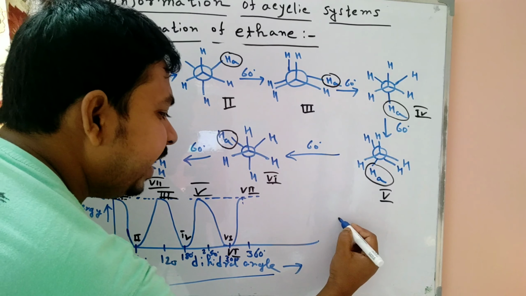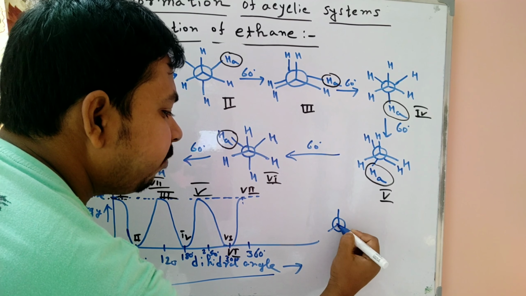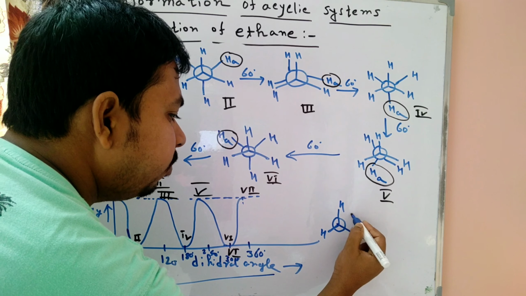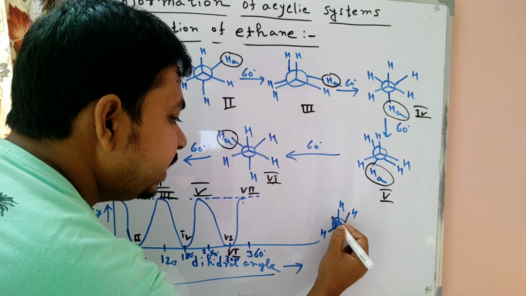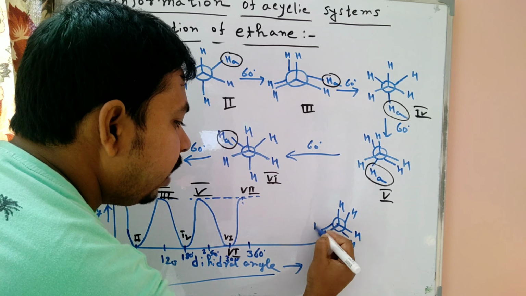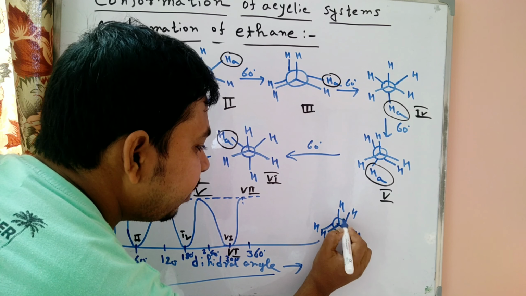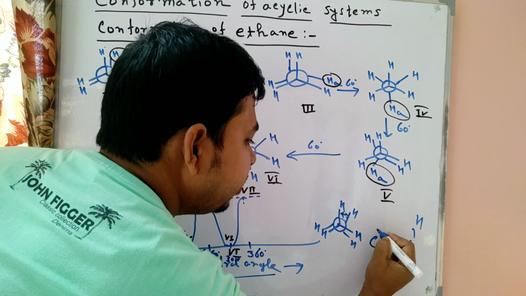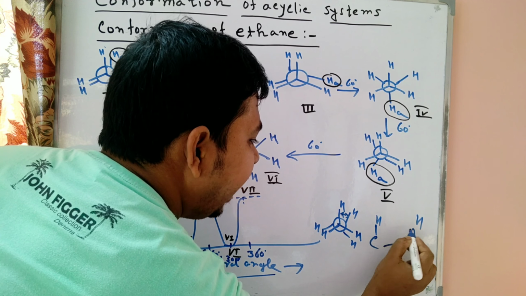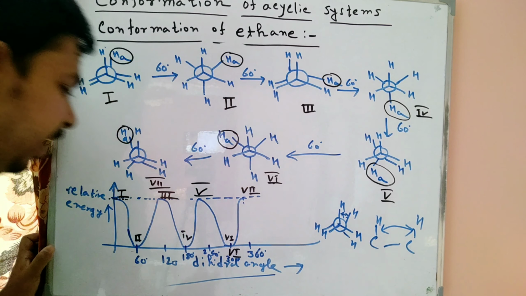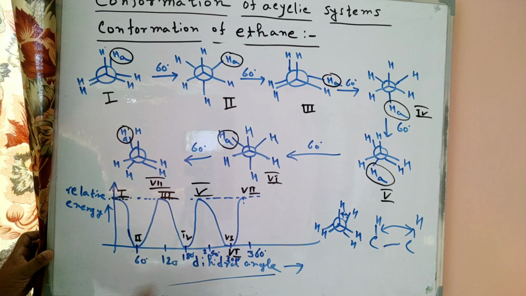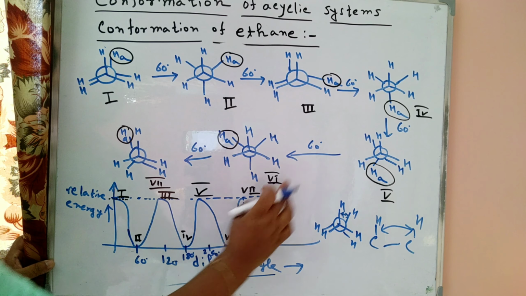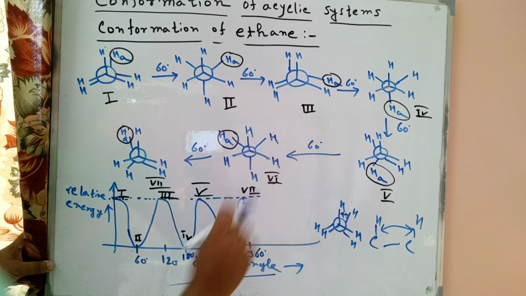So the dihedral angle is when we change the front carbon, where 3 hydrogens are here. Now in the eclipsed form, all hydrogens are here, so the angle between the two adjacent carbons' hydrogens is called the dihedral angle. In that case the graph is complete. So we can easily say that the staggered conformation has lower energy.